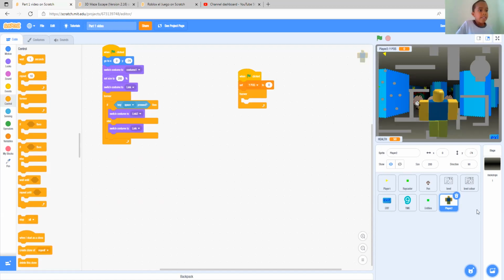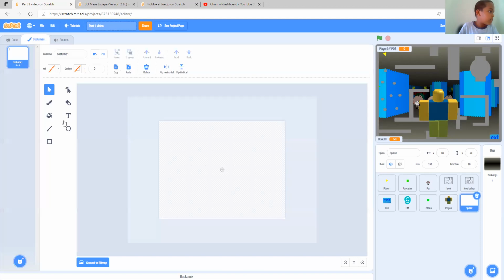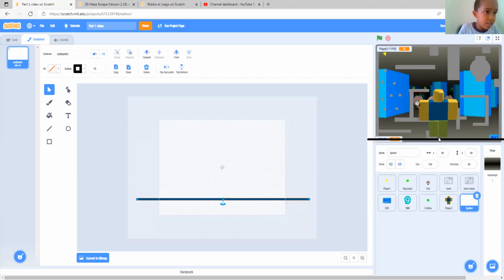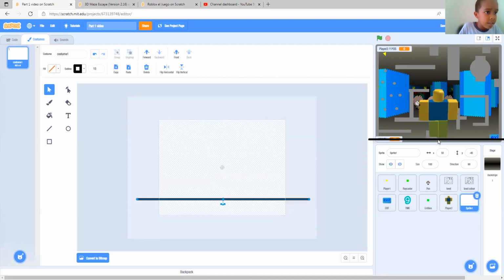I'm going to add an invisible line like this here. I'm going to make it a little thicker, and put it to where this Roblox character nearly is. Let's say a little down.